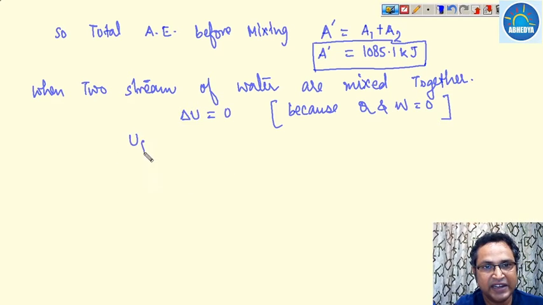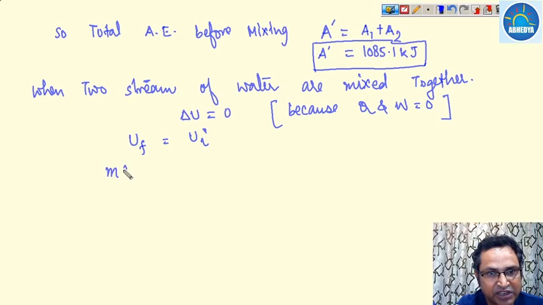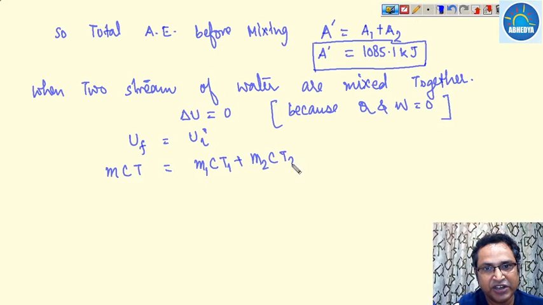So U final is equal to U initial, and let the final temperature be T. So m C T is equal to m1 C T1 plus m2 C T2.